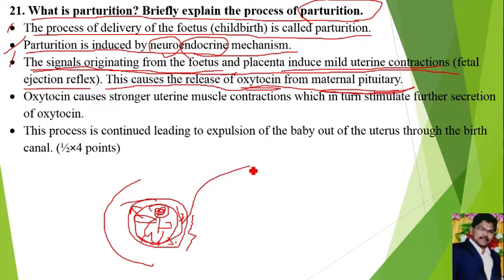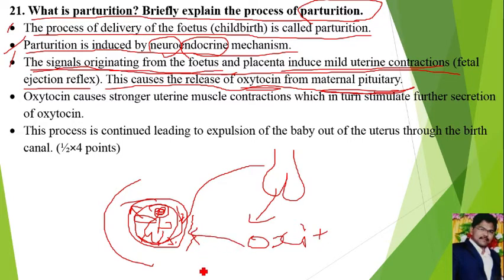These mild uterine contractions stimulate the pituitary gland of the mother, then the mother's pituitary gland releases oxytocin hormone. This oxytocin hormone again acts on the smooth muscles of the uterus, then the uterus will show strong uterine contractions because of oxytocin. These strong uterine contractions are responsible for the delivery of a baby. That is called the fetal ejection reflex, and the stimulation of the fetal ejection reflex leads to release of oxytocin and parturition.